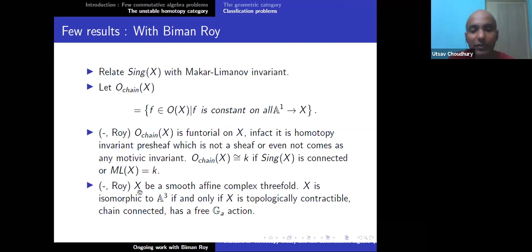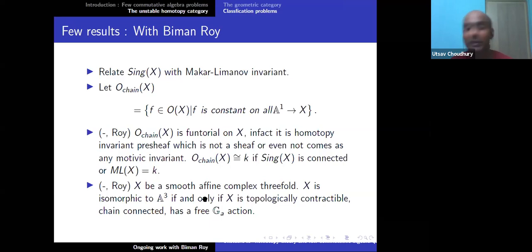Then the question will be, can we use this to prove cancellation or disprove cancellation? Sadly, even if X does not have a free G_a action, X times A1 will always have a free G_a action. So having a free G_a action is not a homotopy invariant property. This is a very important fact. Of course, topologically contractible is a homotopy invariant property, and so is being chain connected, but having a free G_a action is not. This is the reason why this characterization cannot be used to prove or disprove.